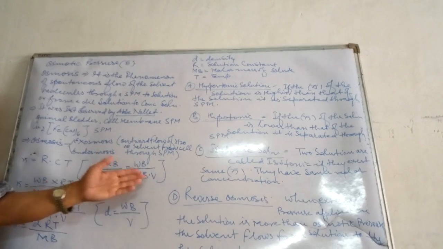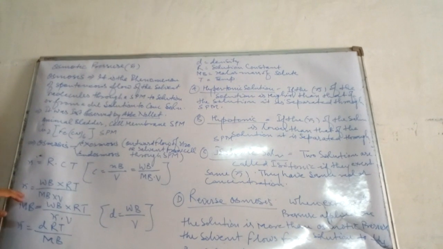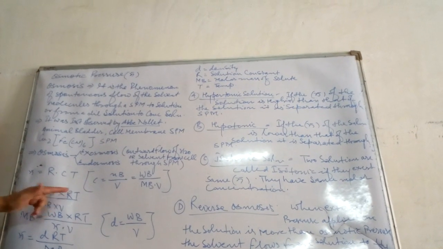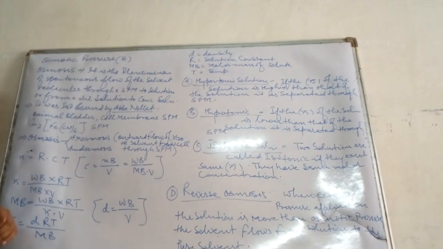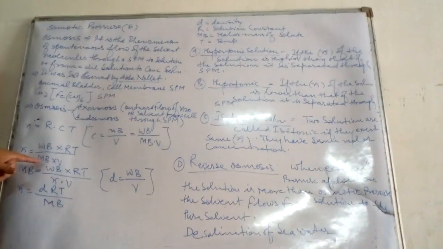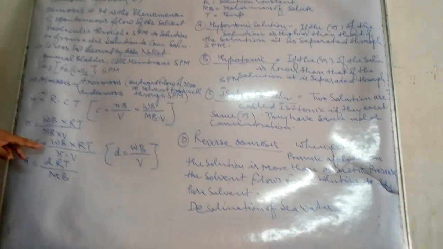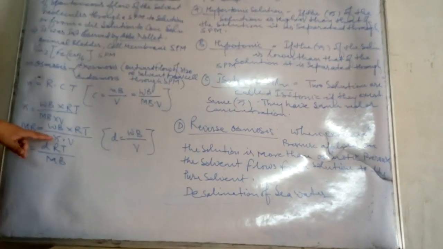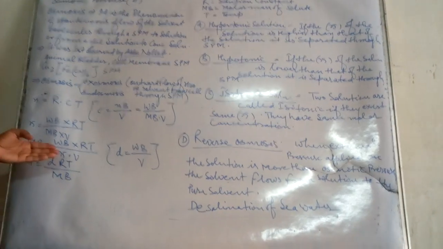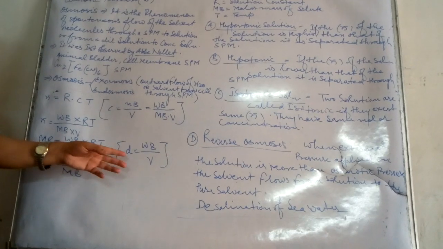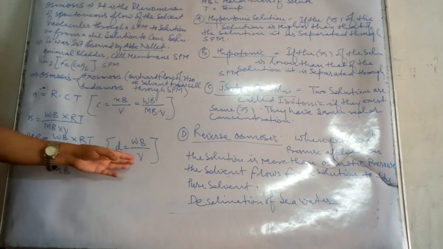Now putting the value in the first formula, osmotic pressure pi equals WB into RT upon MB into V. Mind one thing, children: when we have to calculate the molecular weight of the solute, we formulate MB equals WB RT upon pi into V. Now WB upon V is the density, mass upon volume.